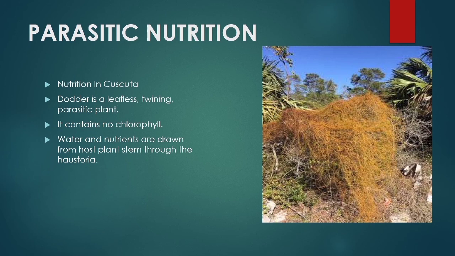So we can easily identify these dodder plants, like in the picture you are seeing, in our surroundings. So dodder is a parasitic plant that absorbs the water and nutrients from the host plant through the haustoria, and the host plant may be killed by the dodder plant.